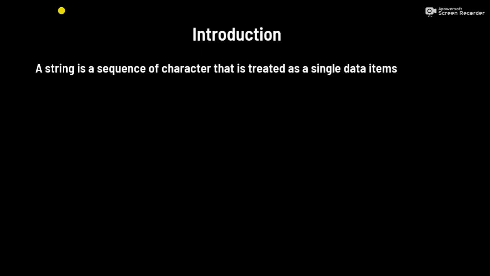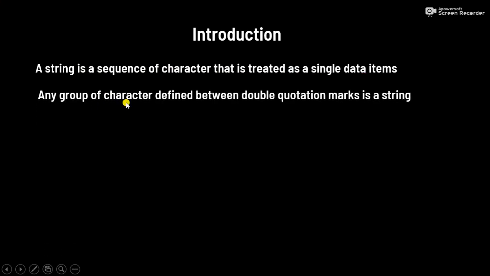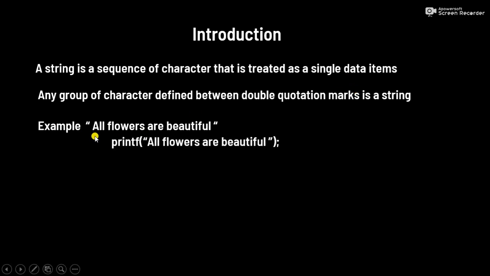So a string is a sequence of characters that is treated as a single data item. Any group of characters defined between double quotation marks is a string. For example, "all flowers are beautiful". This sentence is defined under the double quotation marks. Any sentence which we can define inside double quotation marks is treated as a string in C programming. For example, suppose we want to print this: all flowers are beautiful.